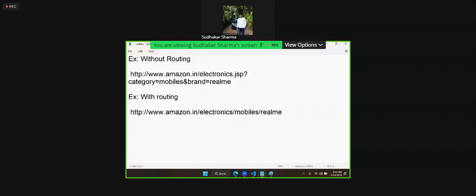They are SEO friendly because search engines can easily identify which topic the user is currently watching, because the names are very clean, showing in which category and which topic he is watching. Search engines can easily understand and the user can easily query. This is the advantage of routing.